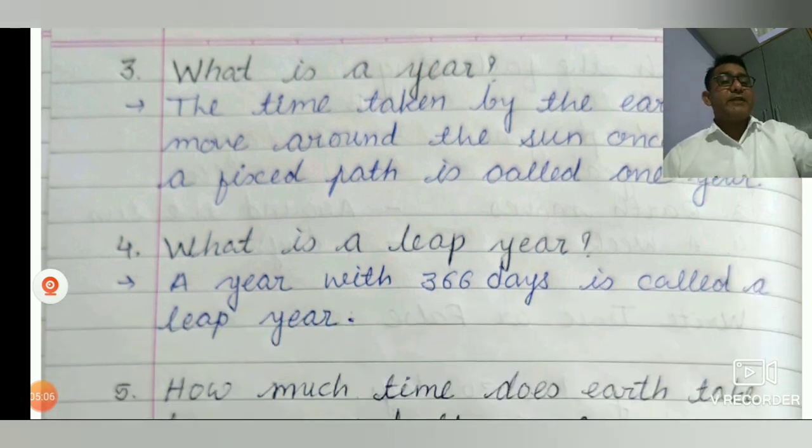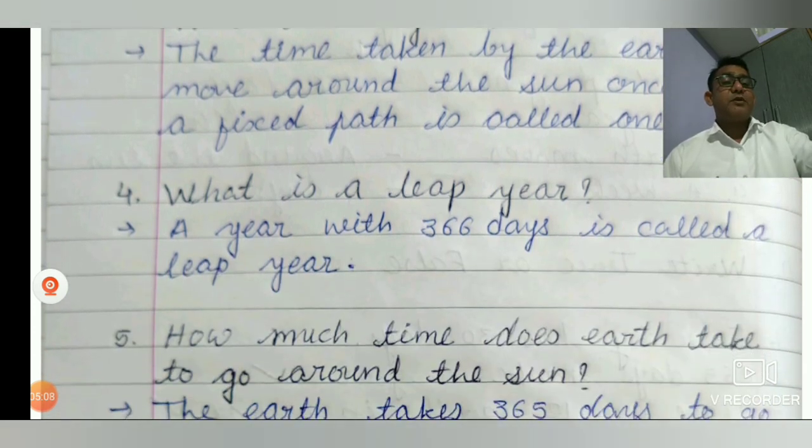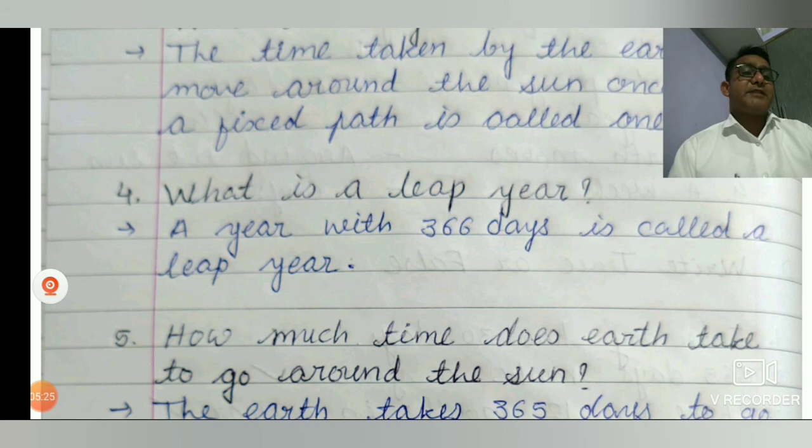What is a leap year? A year with 366 days is called a leap year. Means in the months March, April, May, June there are 30 or 31 days, but in the month of February there are 29 days. This year is called a leap year.